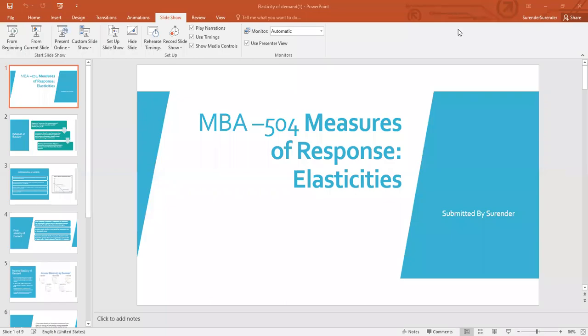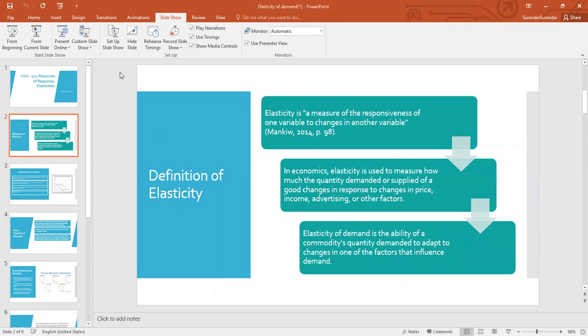Hello everyone. Today we are going to discuss measures of responses related to elasticity. Elasticity measures the responsiveness of one economic measure to a change in another. We can say that when a change in prices takes place, it shows how the quantity demanded changes. It is used to measure how much the quantity demanded or supplied of a good changes in response to a change in price, income, advertising, or other factors.